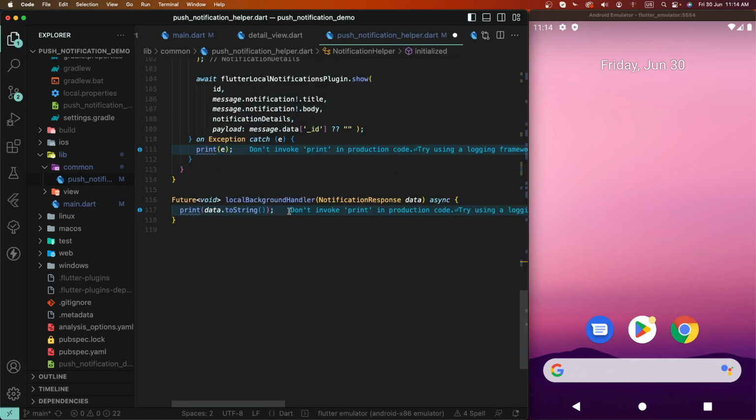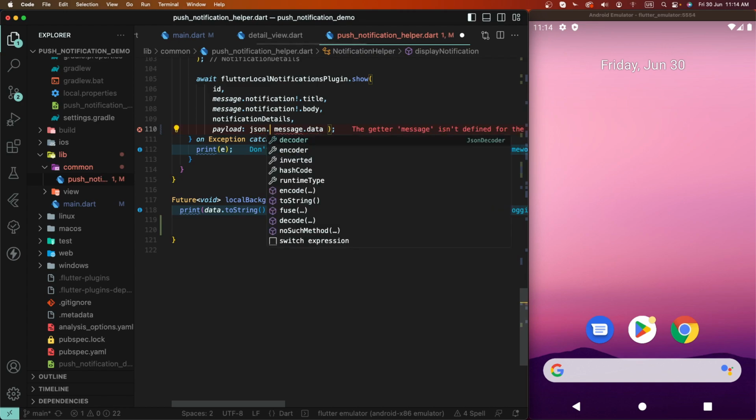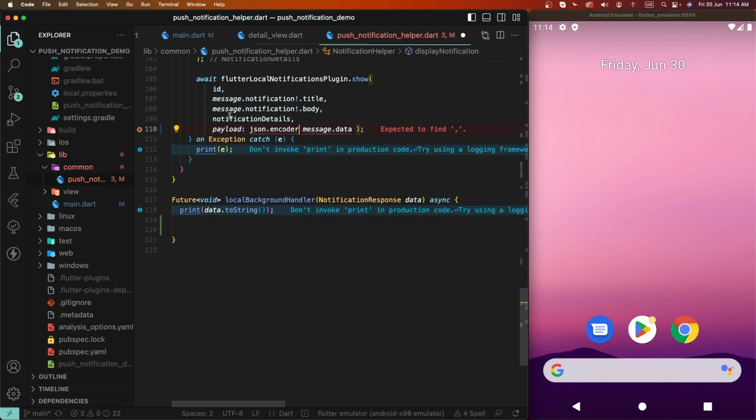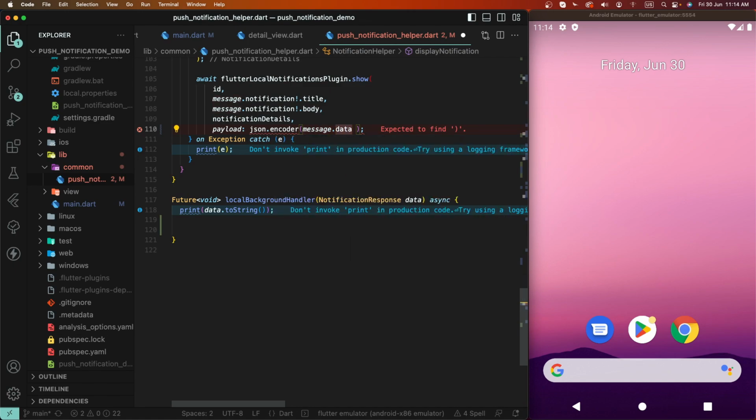Need to first of all print the whole data, and we need to modify this and convert it into a JSON string. If you use local notification, you always need to pass the string parameter, that's why I need to convert this data into a string.